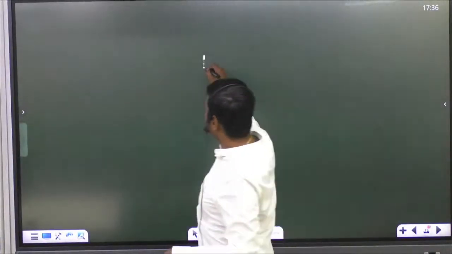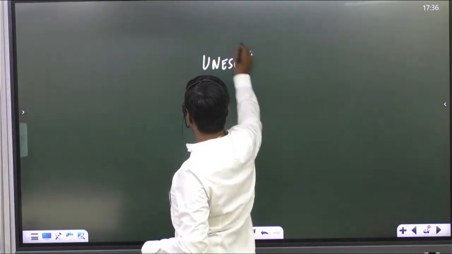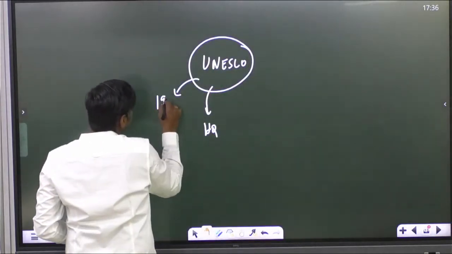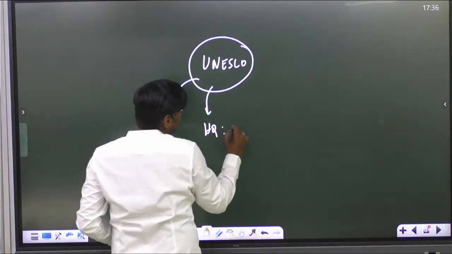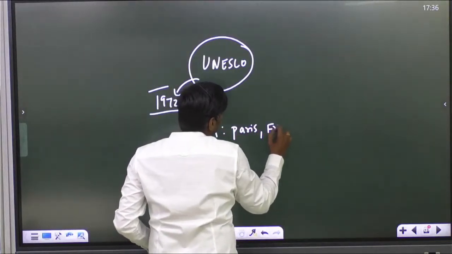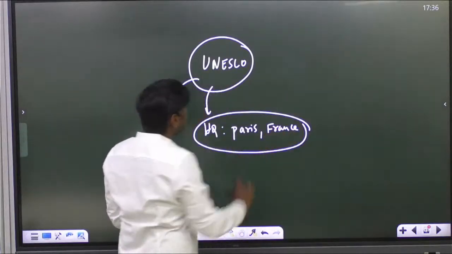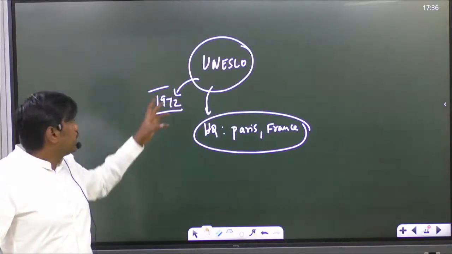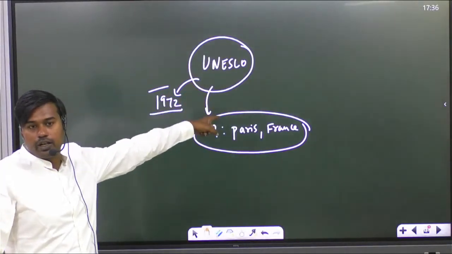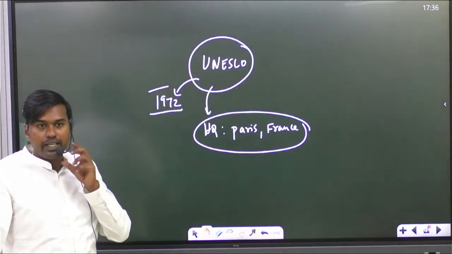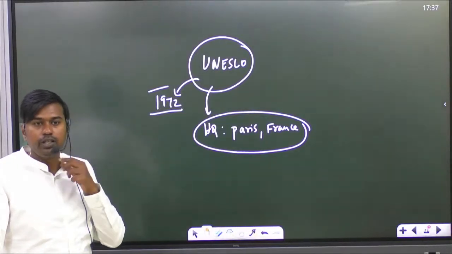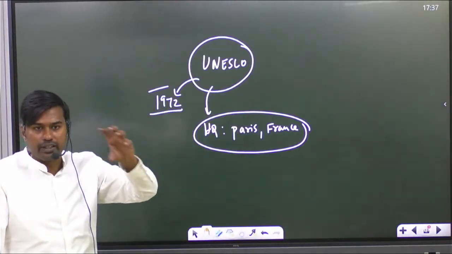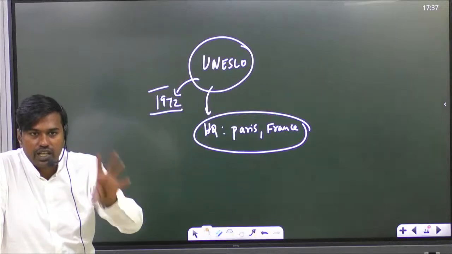And one more thing related to UNESCO, you write it. UNESCO was founded in 1945 and is headquartered in Paris, France. It is the United Nations Educational, Scientific and Cultural Organization. So it protects the educational and cultural values in the world. It allots funds through World Heritage sites. What they do is try to identify the most important sites which are in danger.